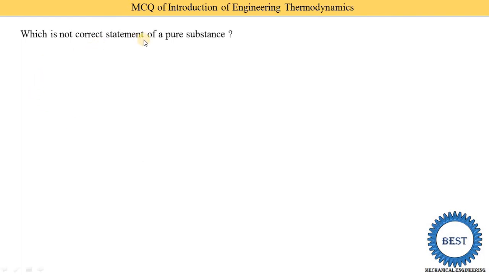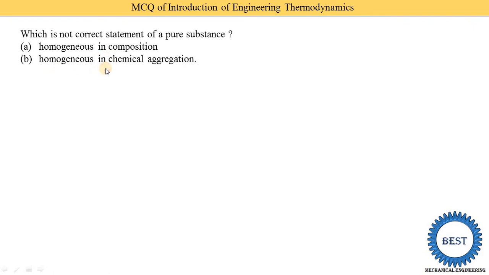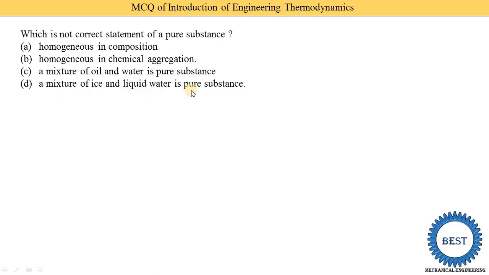Which is the not correct statement of a pure substance? Homogeneous in composition, homogeneous in chemical aggregation, mixture of oil and water is a pure substance, and mixture of ice and liquid water is a pure substance. So which one is wrong? Option C is the wrong answer. A mixture of oil and water is a pure substance is not a correct statement.